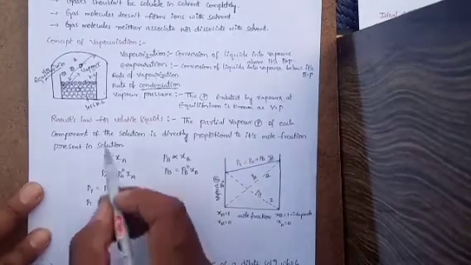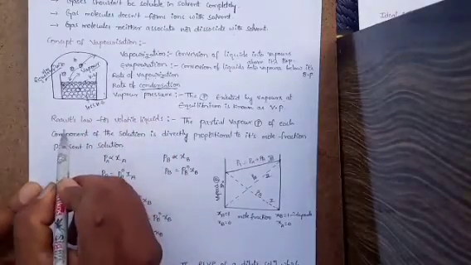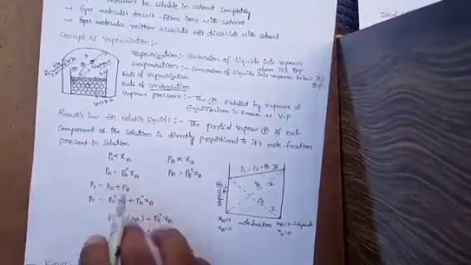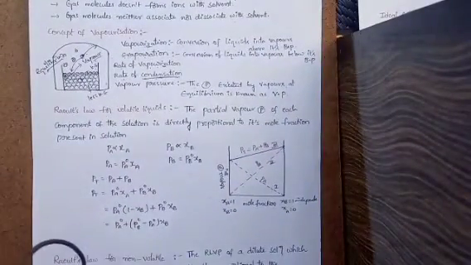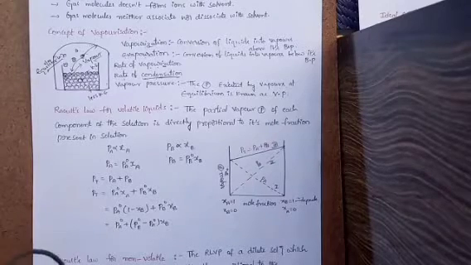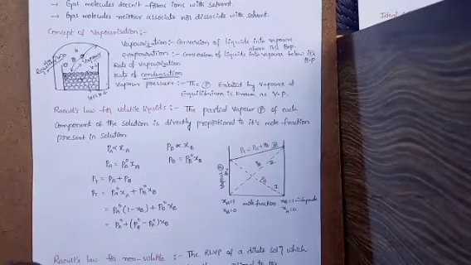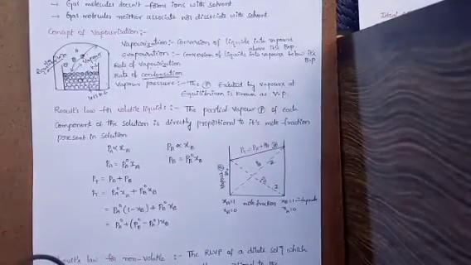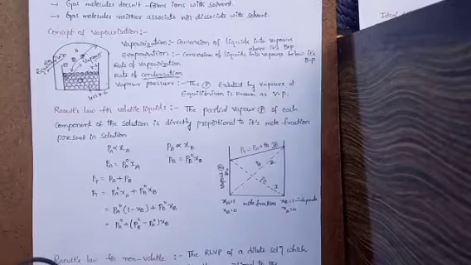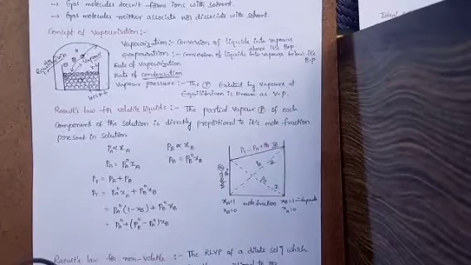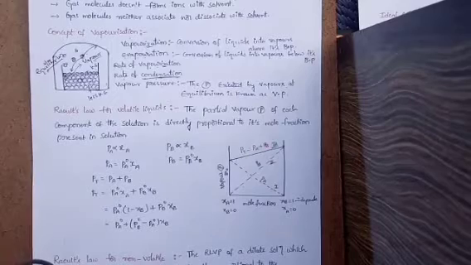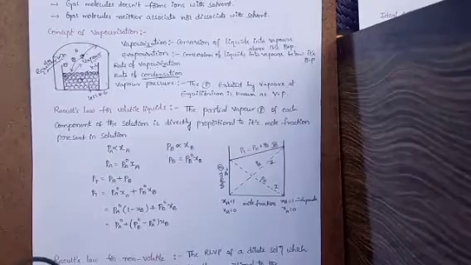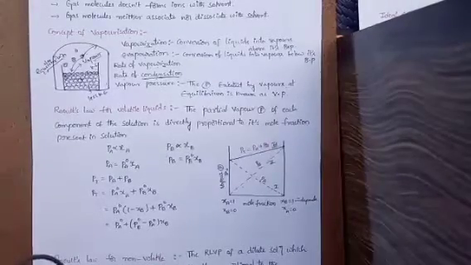Next, we can apply this concept to Raoult's law. For Raoult's law, two cases are there: Raoult's law for volatile liquids and Raoult's law for non-volatile liquids. First we will see Raoult's law for volatile liquids. This definition is very important for one more question. The partial vapor pressure of each component of the solution is directly proportional to its mole fraction present in the solution.